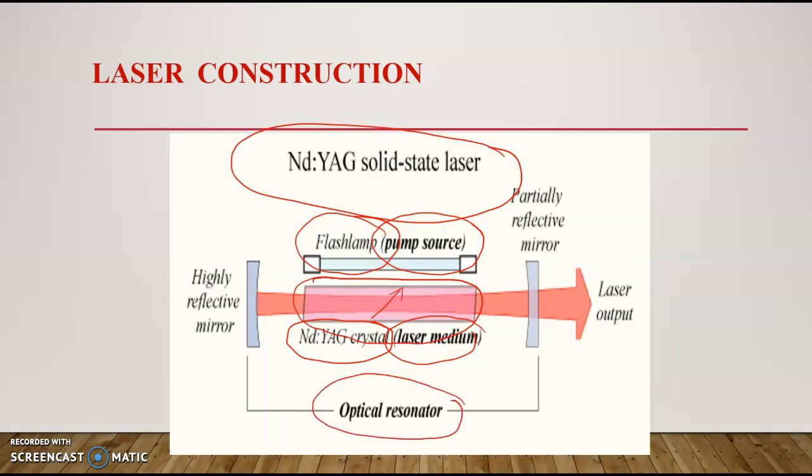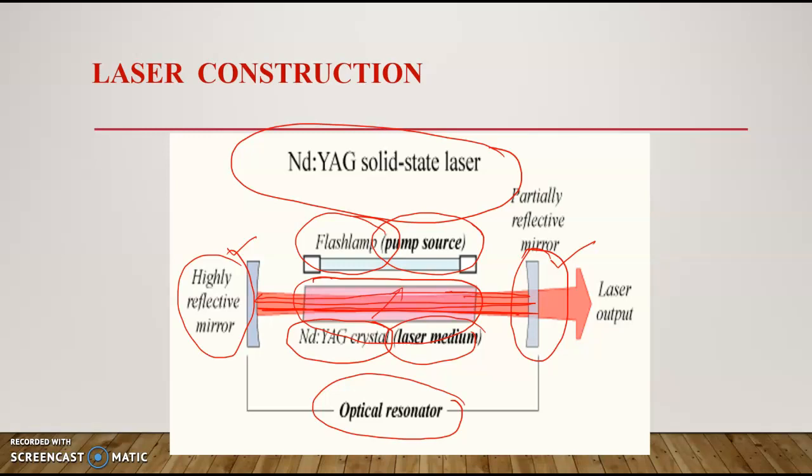The optical resonator is a tube which contains two mirrors. One mirror is a highly reflective mirror, and the other is a partially reflective mirror. Initially some laser will be generated, reflected back from this mirror, and it will hit the other mirror again. So it will be circulated through this laser medium several times.